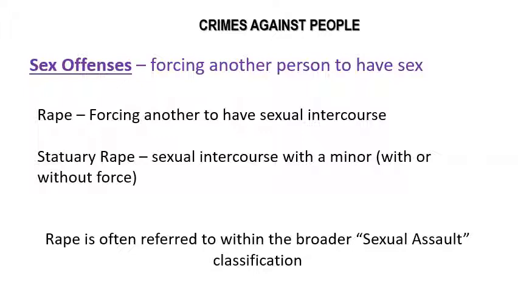Rape is often referred to within the broader sexual assault classification. Sometimes if you watch the news, they'll say somebody was sexually assaulted. Remember, assault is when you threaten violence or you use actual violence upon somebody. Here it's sexual assault because we harm them in a sexual manner.